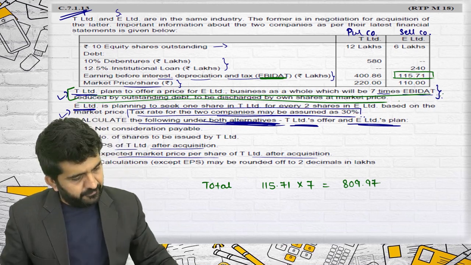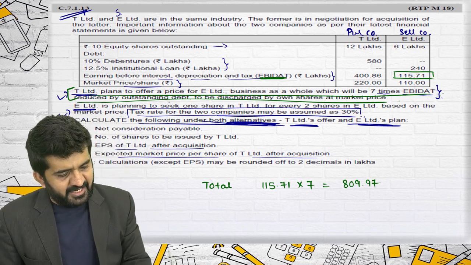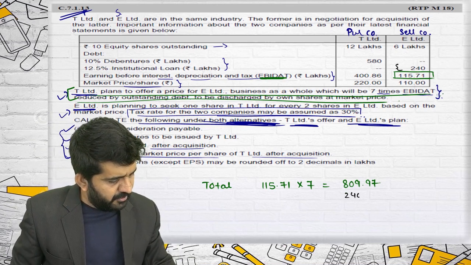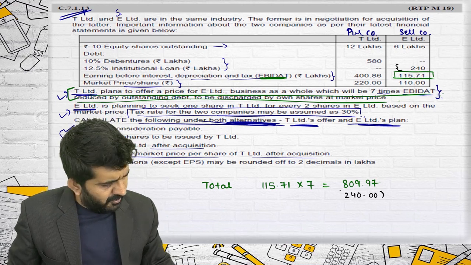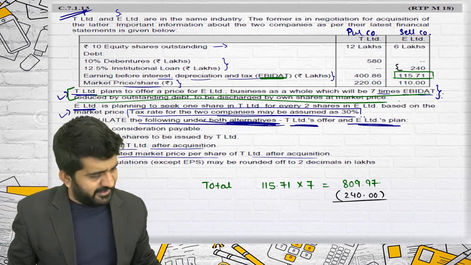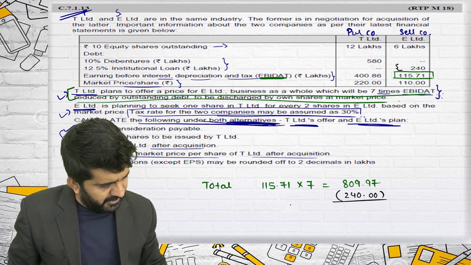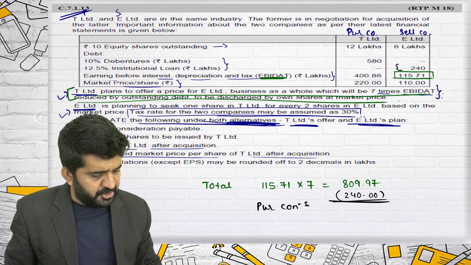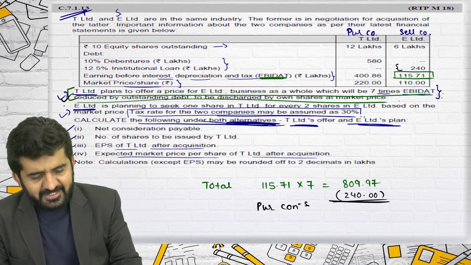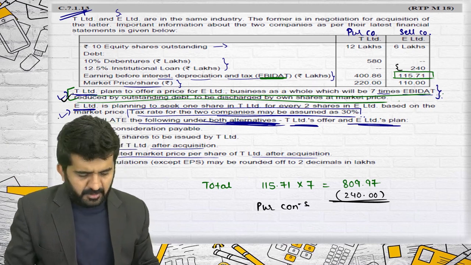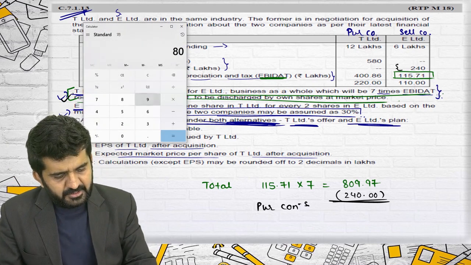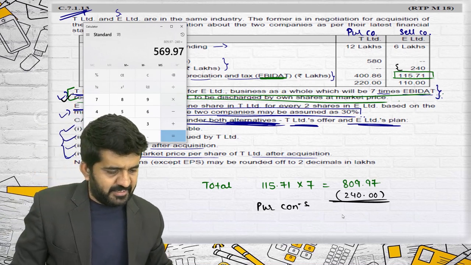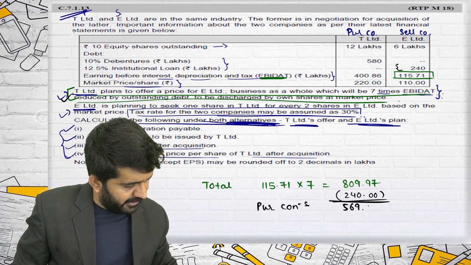809.97, reduced by outstanding debt. The outstanding debt of this company is 240, whether it is an institutional loan or anything, it does not matter. This will be the purchase consideration as decided by T Limited: 809.97 minus 240, which is 569.97.